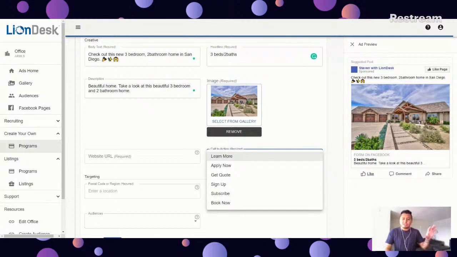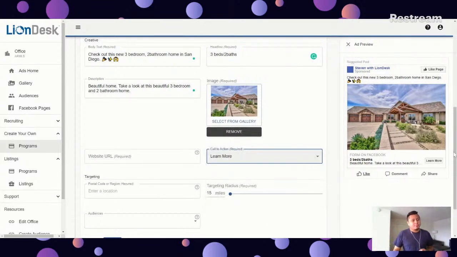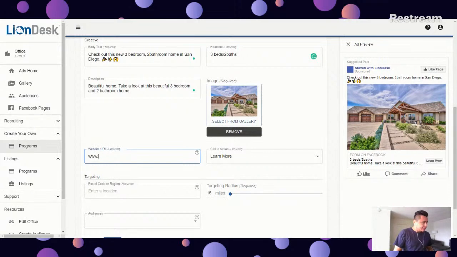All right, so once you click on the call to action, you will see these different options such as learn more, apply now, get quotes, sign up, subscribe, or book now. That way, once they click on that call to action, they're going to submit their information. So for this example, we're having a listing blueprint. They maybe want to learn more about this listing. So let's go ahead and click on learn more. Boom, learn more. From here, if you wanted to include your website, you definitely can. So for this example, let's go ahead and do www.justliondesk.com.